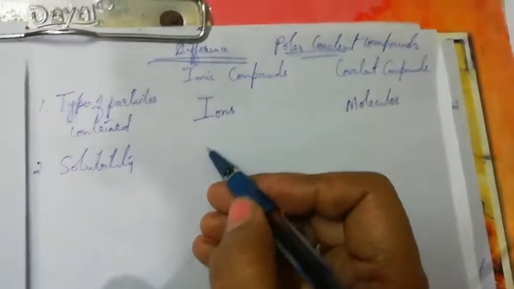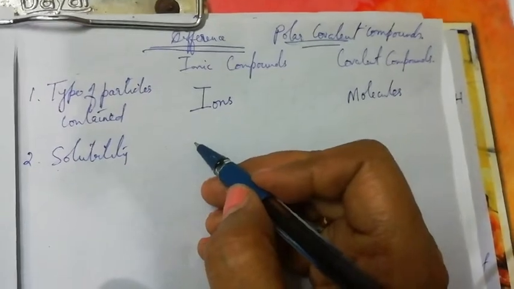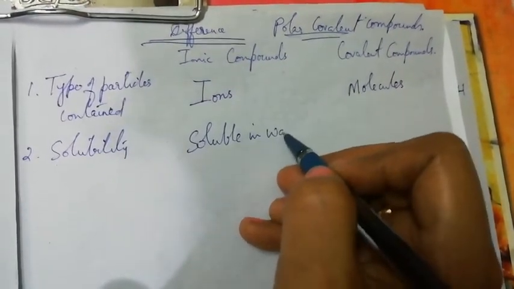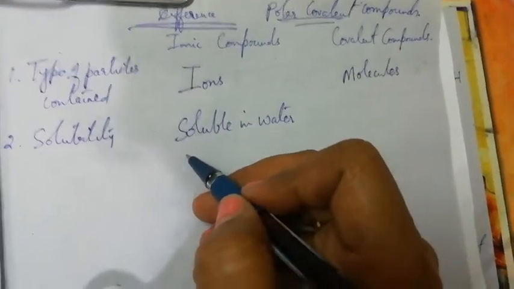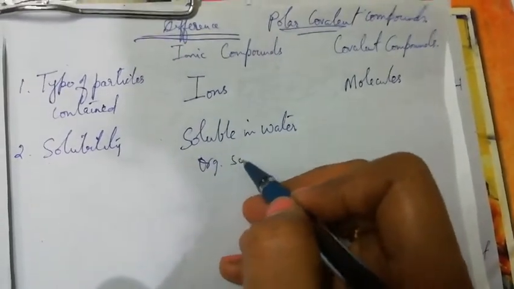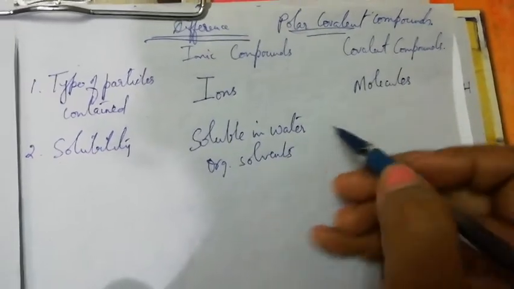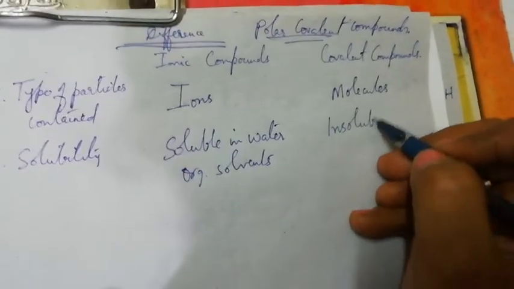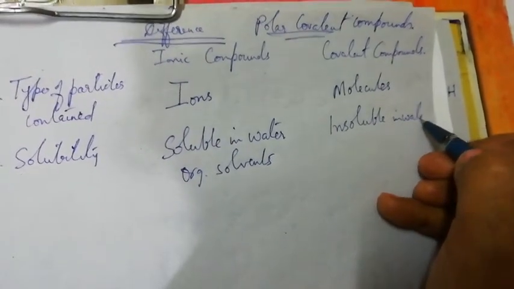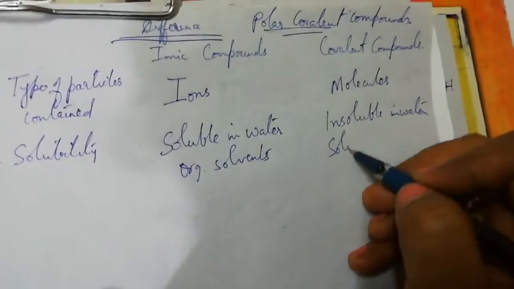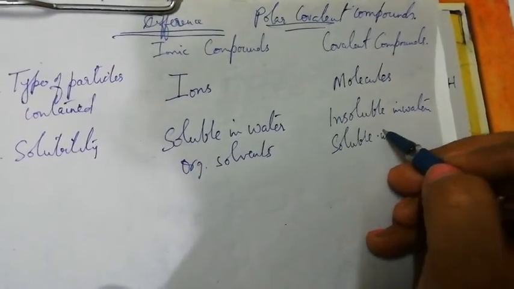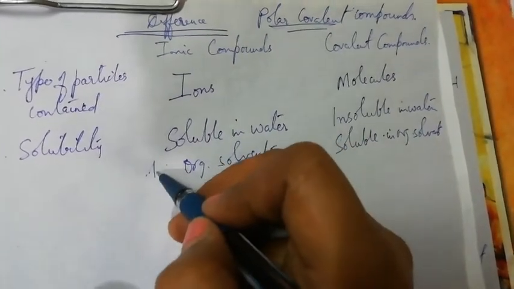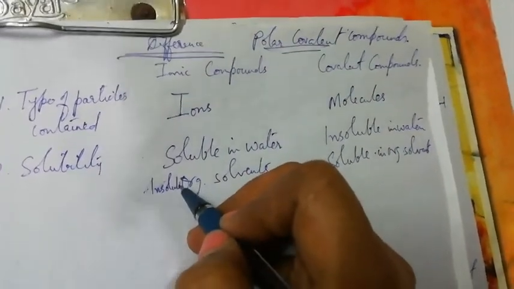Because these are all salts and they have oppositely charged ions, they are all soluble in water and insoluble in organic solvents. Whereas covalent compounds are generally insoluble in water and soluble in organic solvents. Clear?